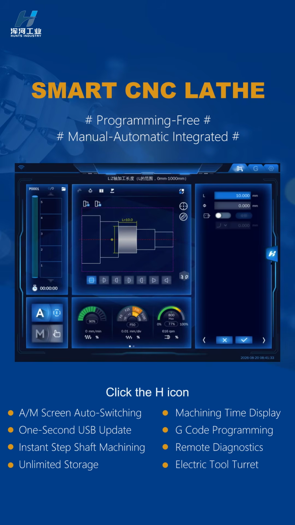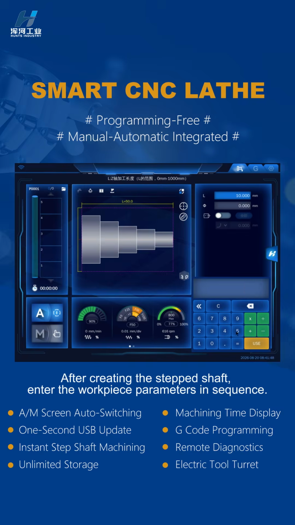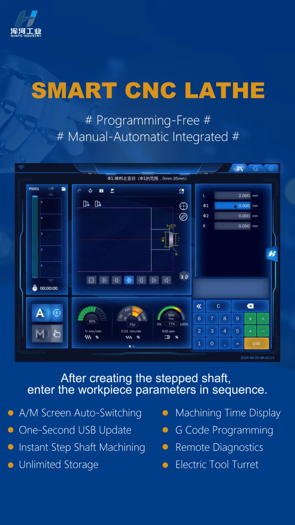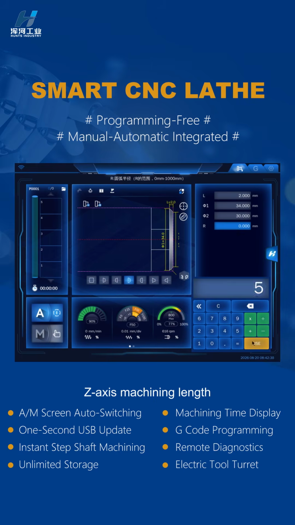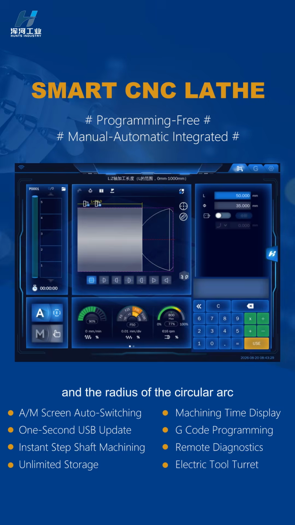Click the H icon. Select the step shaft process from the arc machining operations. After creating the step shaft, enter the workpiece parameters in sequence: Z-axis machining length, bar left diameter, bar right diameter, and the radius of the circular arc.